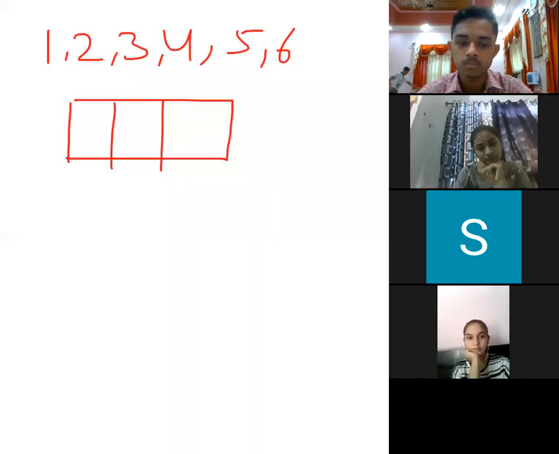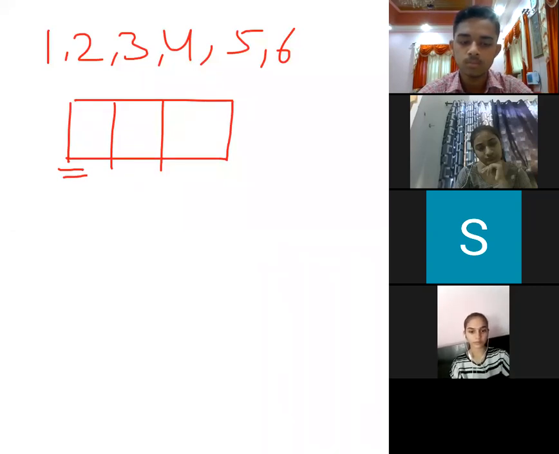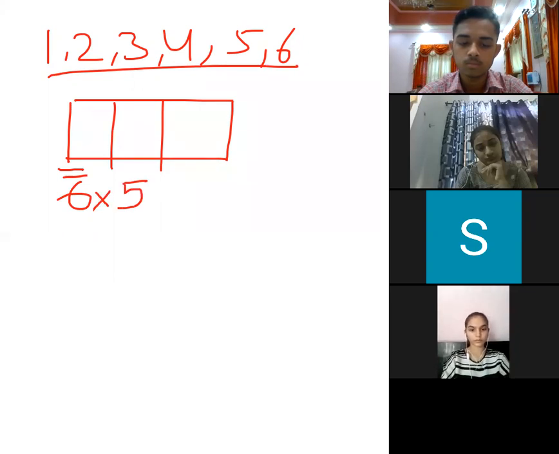On the first place, I can use any of the 6 numbers. One is used. Now, on the second place, we can use any of the 5 numbers because one is used, so only 5 are left with us. Now, 2 are used, one on this place, one on this place. So now we are left with the 4.